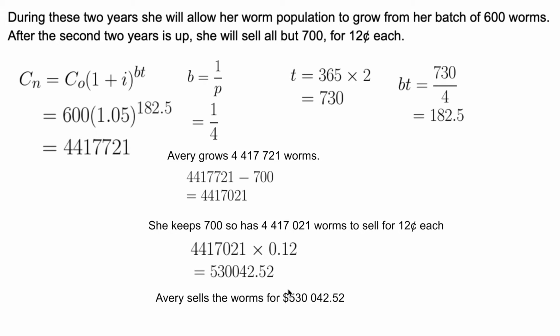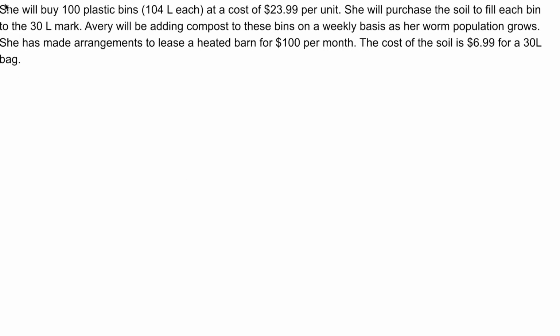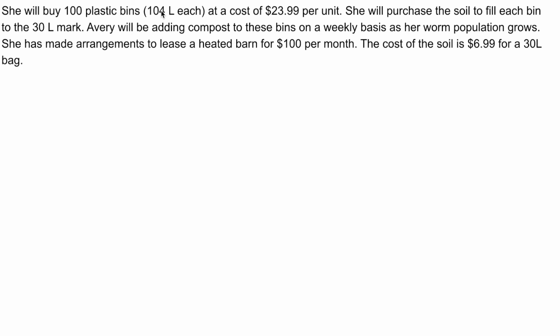Let's figure out her total profit. Avery sells the worms for $530,042.52. To figure out the profit, she will buy 100 plastic bins. They're 104 liters each at a cost of $23.99 per unit. She will purchase the soil to fill each bin to the 30-liter mark. Avery will be adding compost to the bins on a weekly basis as her worm population grows. She has made arrangement to lease a heated barn for $100 per month.